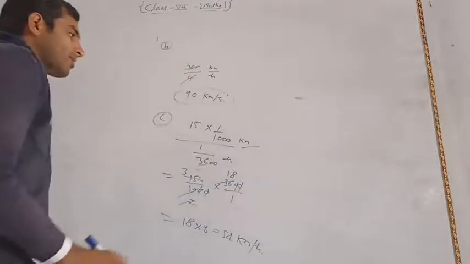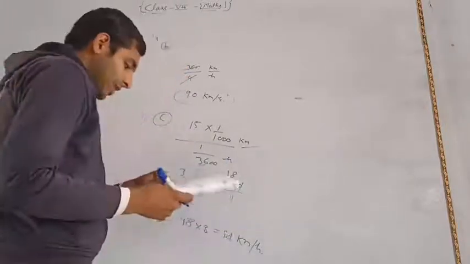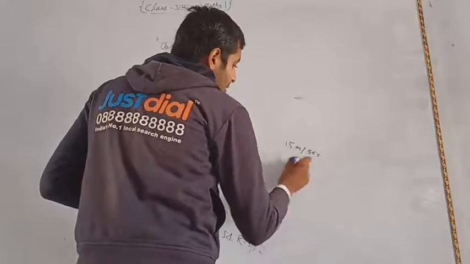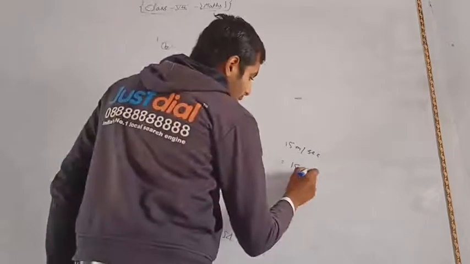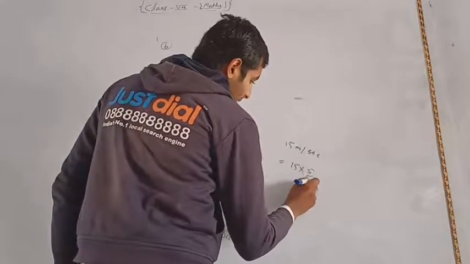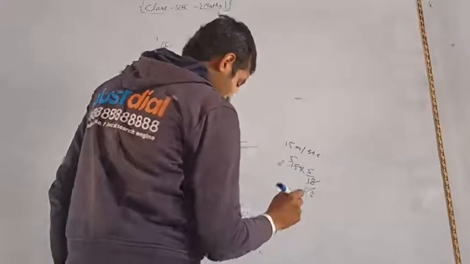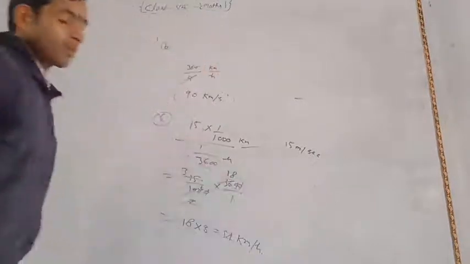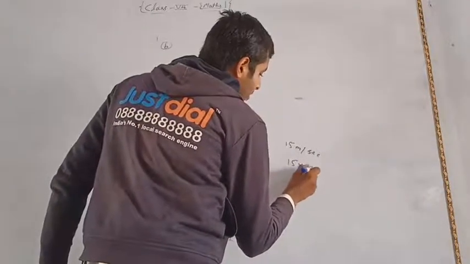And if you want to do this directly, then you can apply this formula. We are given 15 meter per second, so you apply 15 into 18 upon 5.